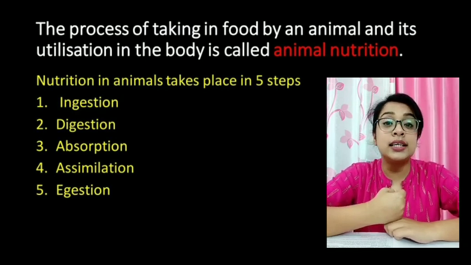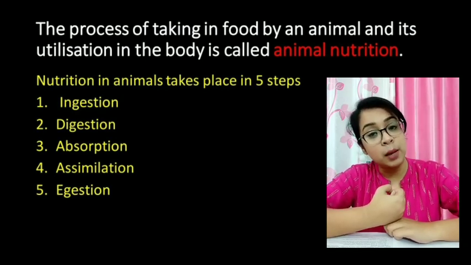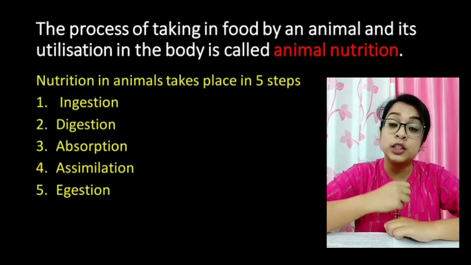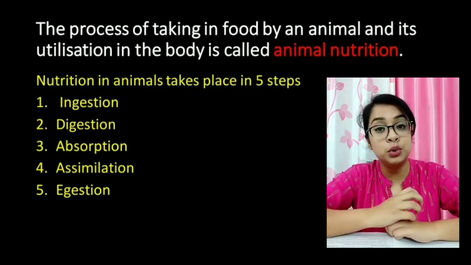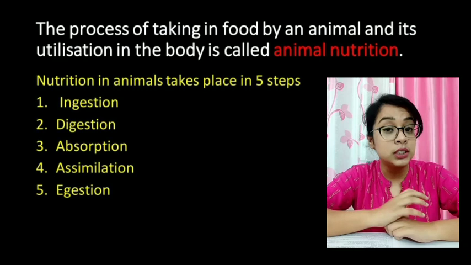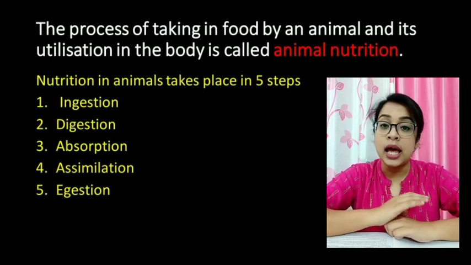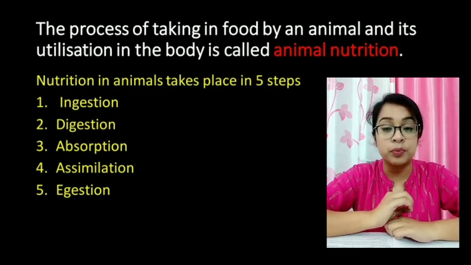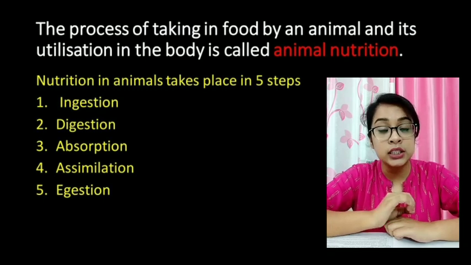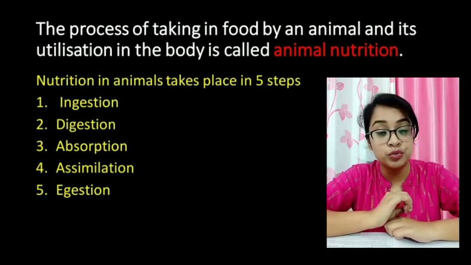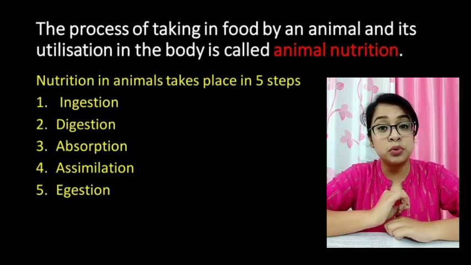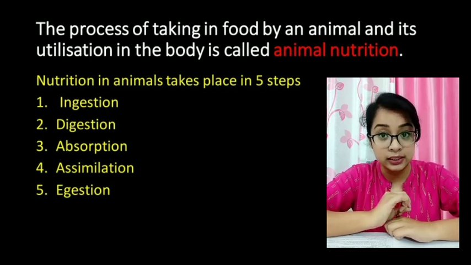Next is assimilation. Now we have already absorbed the food. Now we have to transport the food to the different tissues and cells. So this process is called assimilation. And the last one is egestion. The unwanted, undigested food particles are removed from the body by the process of egestion. All these processes we will learn in detail.